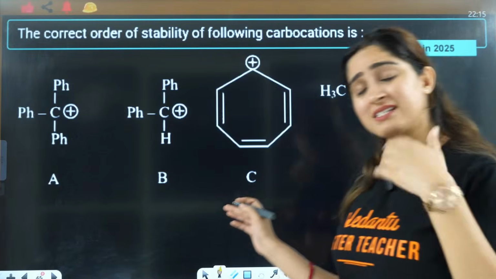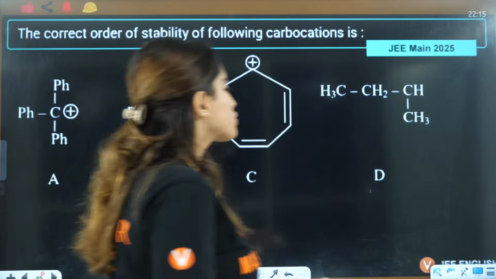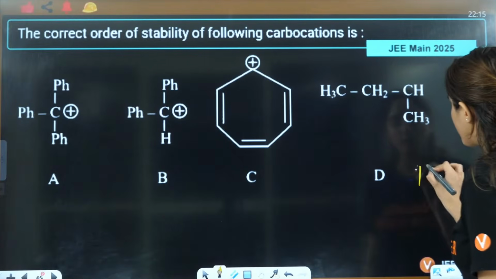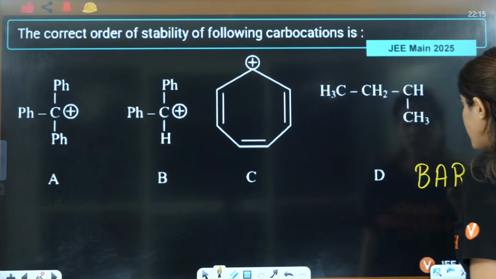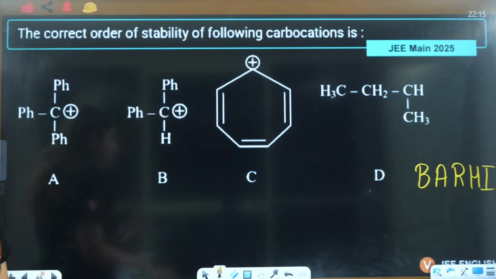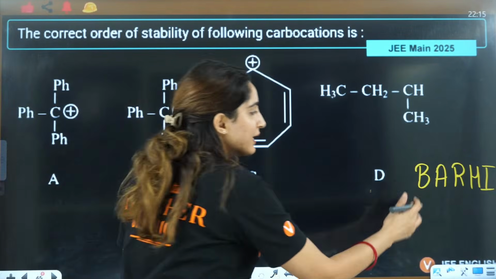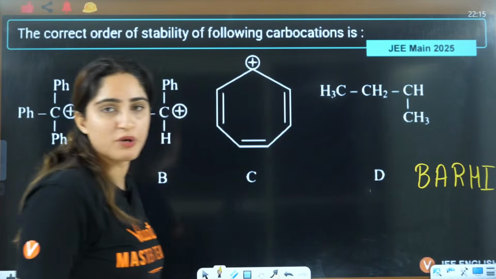Before going into this, the next lecture is going to be based on stability only. We are going to tell you about stability based on BARHI. In the next class, we'll talk about more compounds and exceptions also. Here, B for back bonding, A for aromaticity, resonance and hyperconjugation, then inductive.